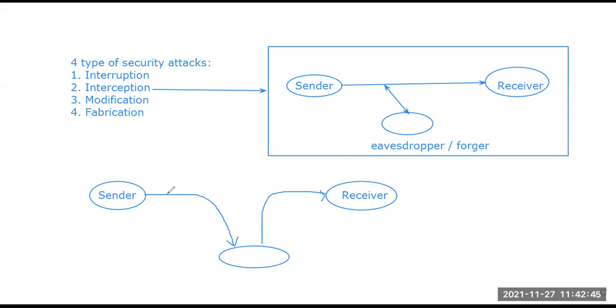So the sender has the confidence that the data is received by the receiver. As the communication line is set up already between the sender and the receiver, the eavesdropper needs to send some type of data to the receiver, so that the receiver can also give feedback to the sender that yes, I am receiving the data.